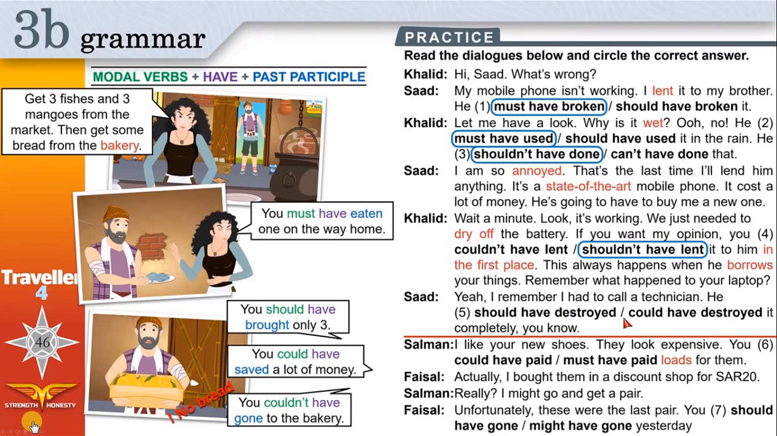He should have destroyed it, or he could have destroyed it. This was possible to happen. He could have done that. He could have destroyed it completely, you know.